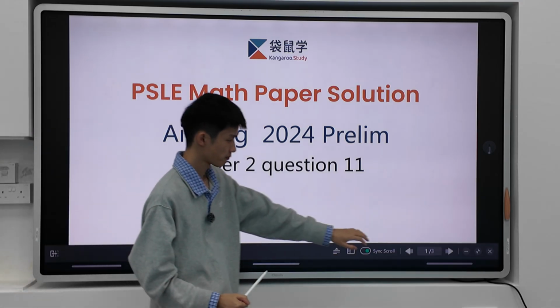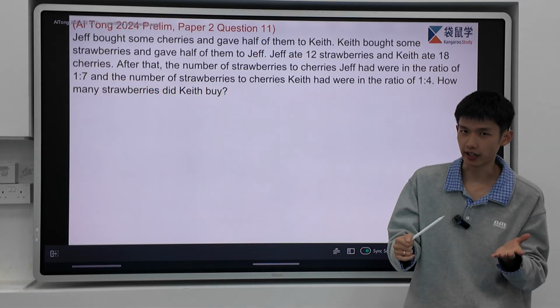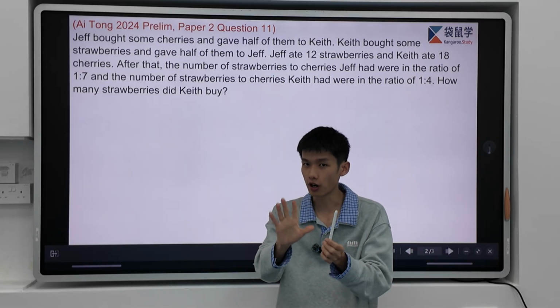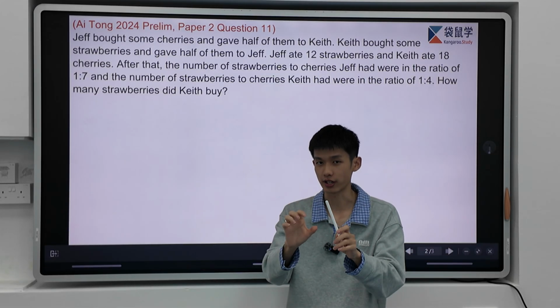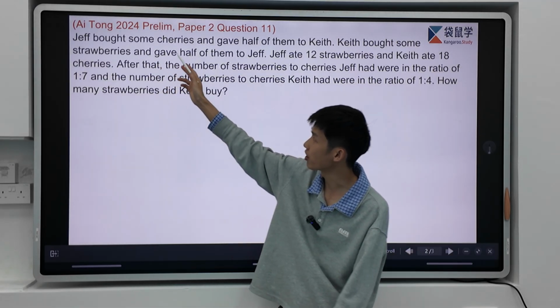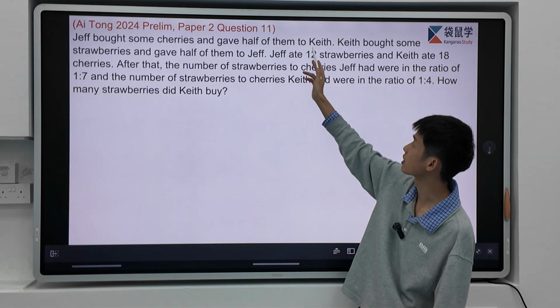So before we start explaining, I will give you a chance to try to solve this question by yourself. You can pause here and try this question. And now, let's continue. Over here, Jeff bought some cherries and gave half of them to Case.